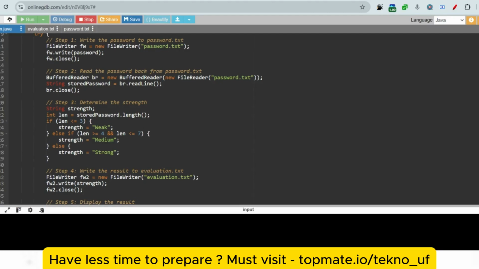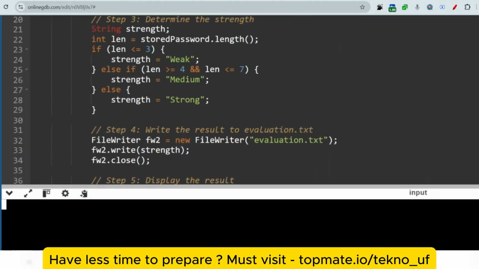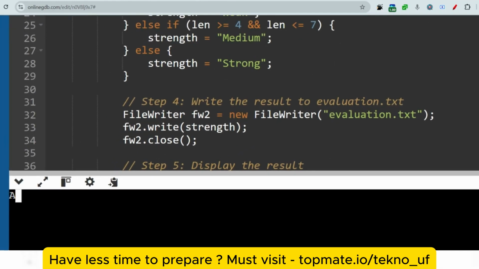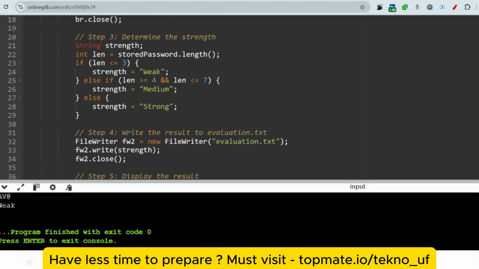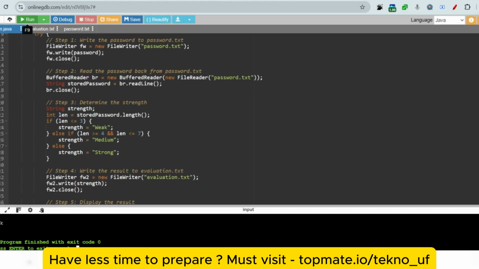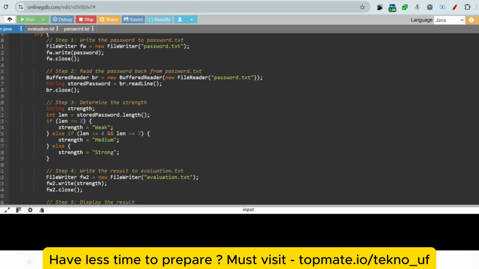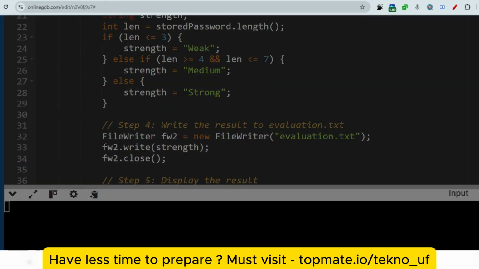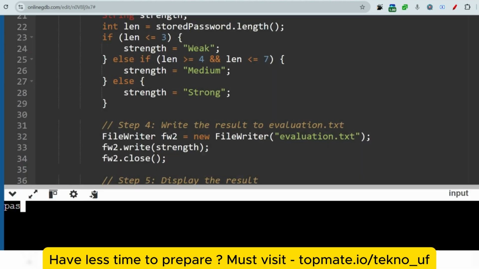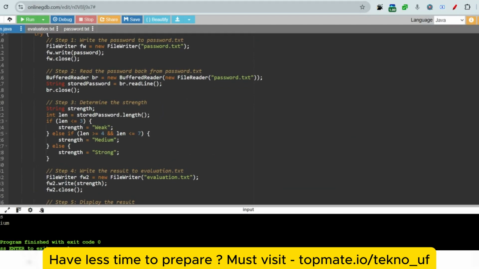So for less than or equal to 3, at first we have to check. So for a short password like av@, it is weak. Okay, and for a password having 4 to 7 characters, let me just try a sample, pass. So it should be medium, because it's lying between 4 to 7.